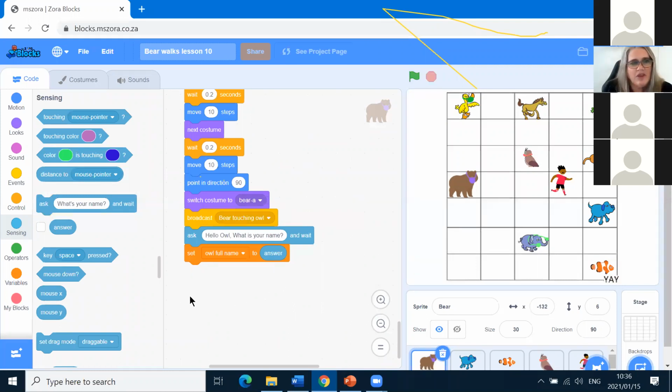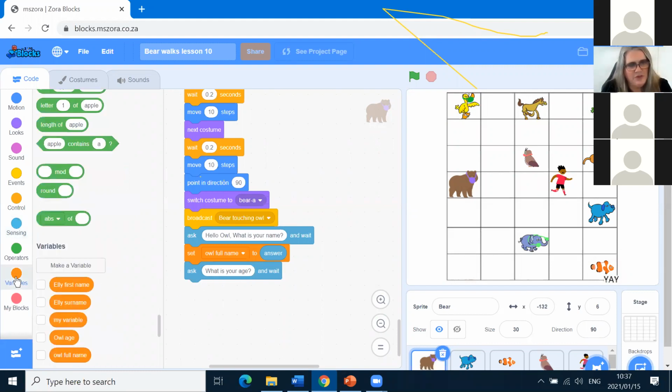Then we're going to ask OWL, what is your age? We're asking her to type in a number. And we'll use the same set variable.